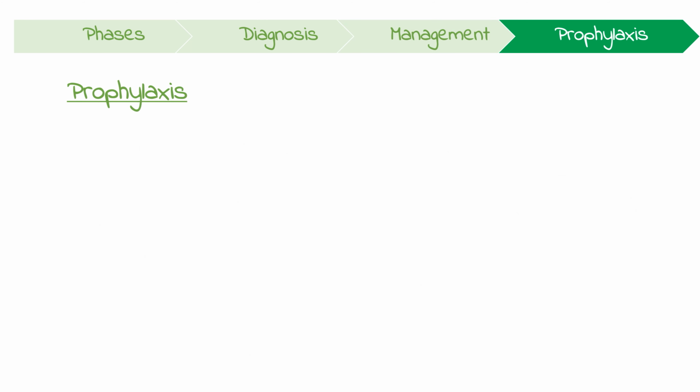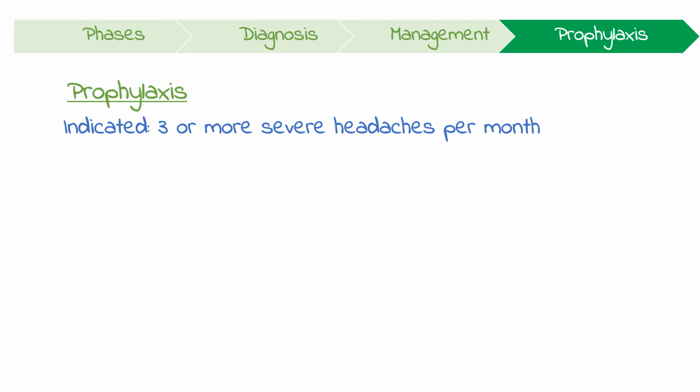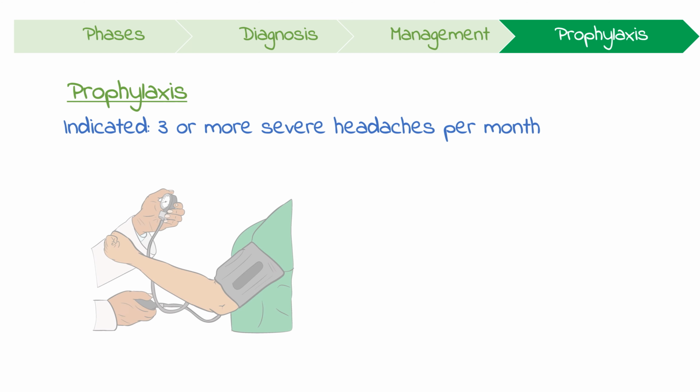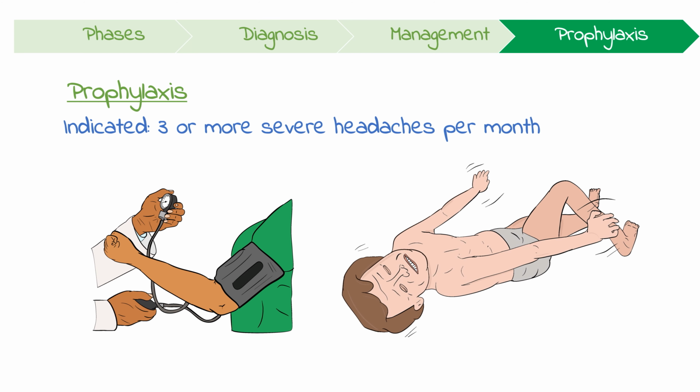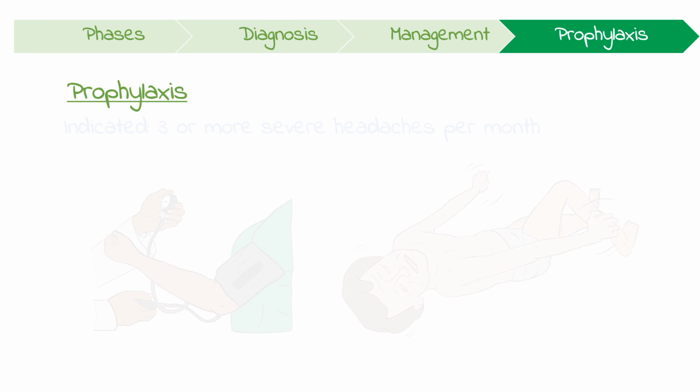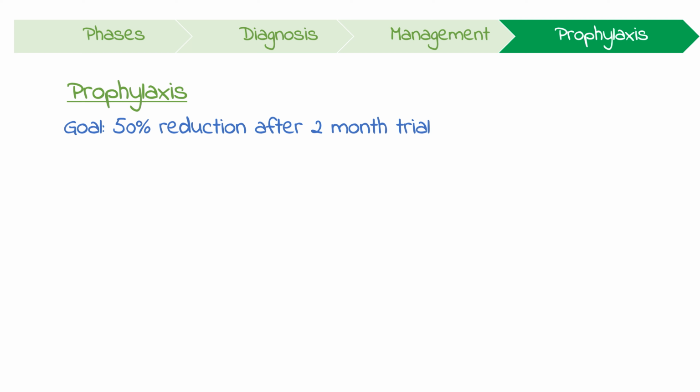Prophylactic therapy is generally indicated in patients with 3 or more severe headaches per month. All oral prophylactic drugs for migraines were developed for other purposes such as hypertension, depression, and epilepsy. Patients should be counseled that the clinical response is judged after 2 months of treatment, with at least 50% reduction of migraine days considered significant.